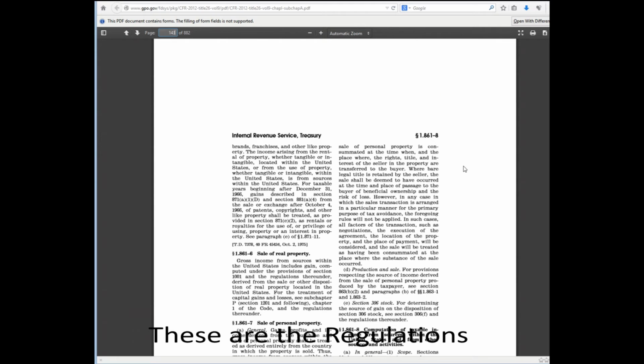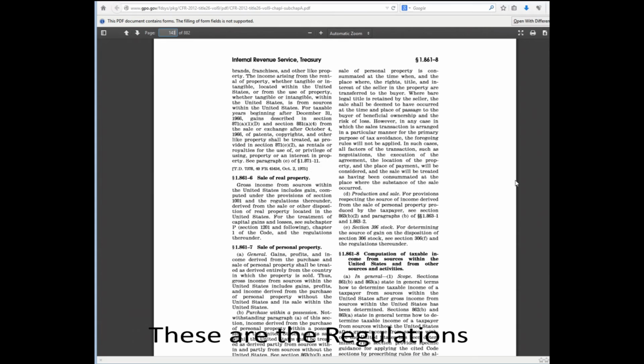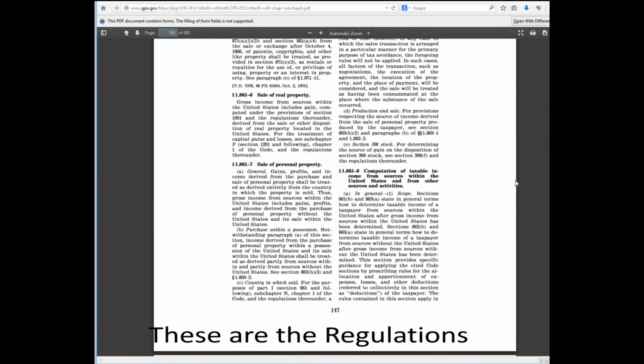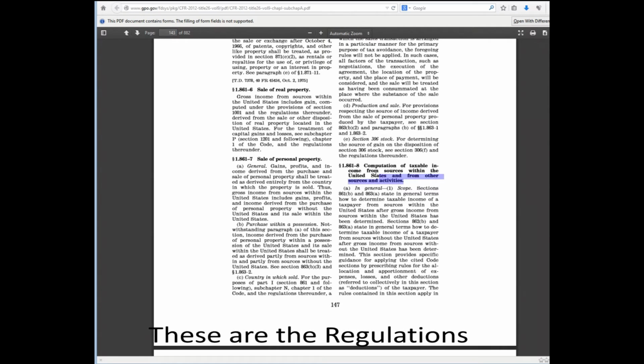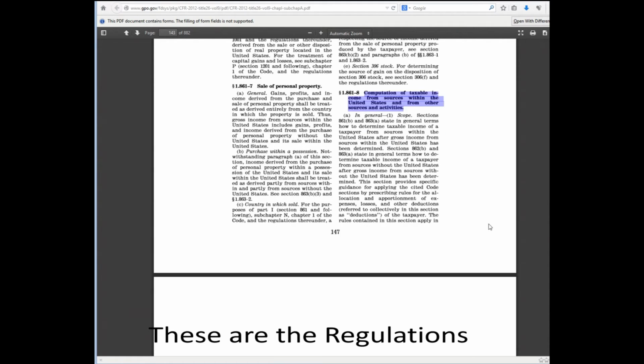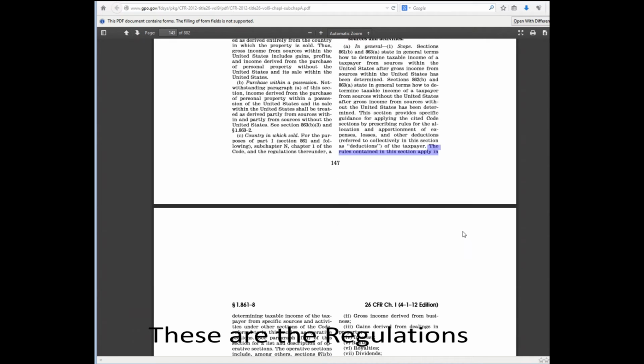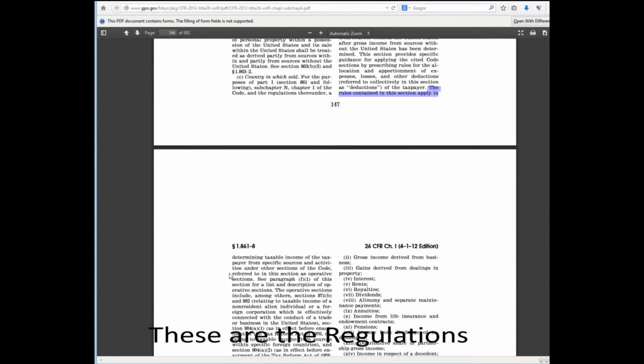863-1 refers to allocation of gross income. Since we're only interested in taxable income, that does not apply to us. 861-8 is exactly what we're looking for. Here it is, 861-8. Computation of taxable income from sources within the United States and from other sources and activities. The rules contained in this section apply in determining taxable income of the taxpayer from specific sources and activities under other sections of the code, referred to in this section as operative sections.